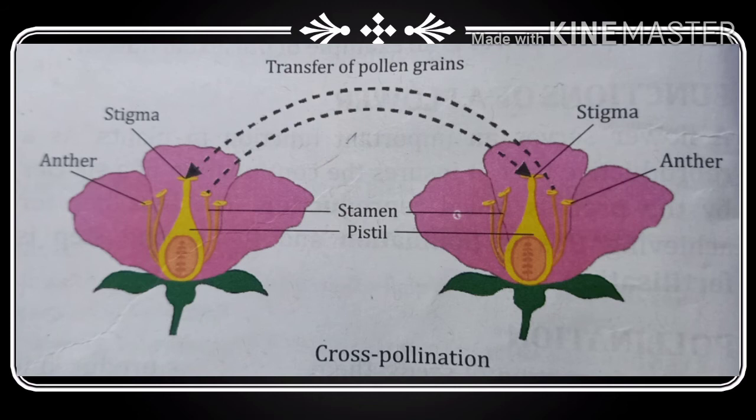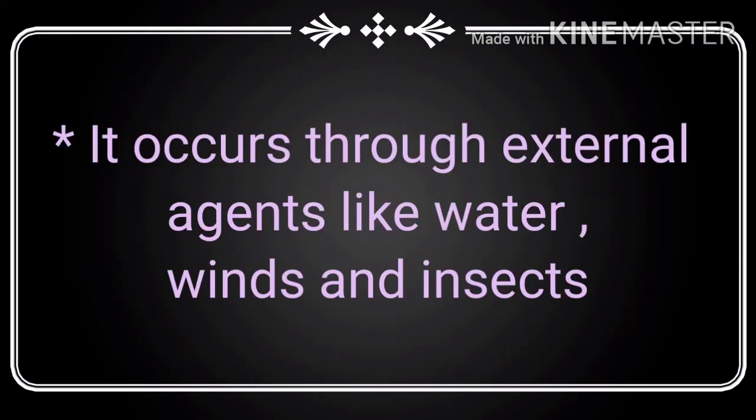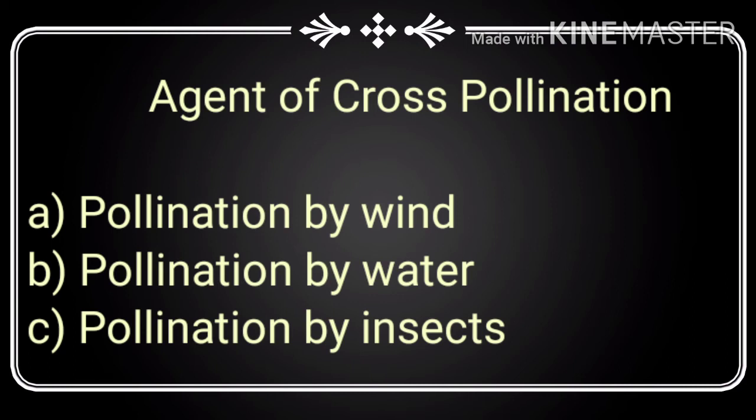This is true of most flowers. Now we discuss some external agents, which are water, wind and insects. So we will discuss the agents of cross-pollination. Cross-pollination takes place by various external agents. The first is wind, then water, and another is insects. Now we first discuss pollination by wind.